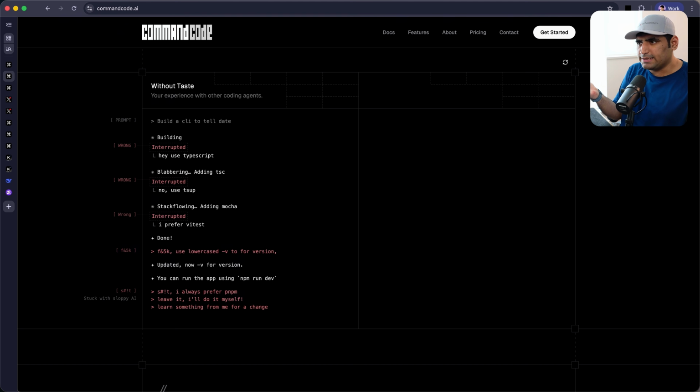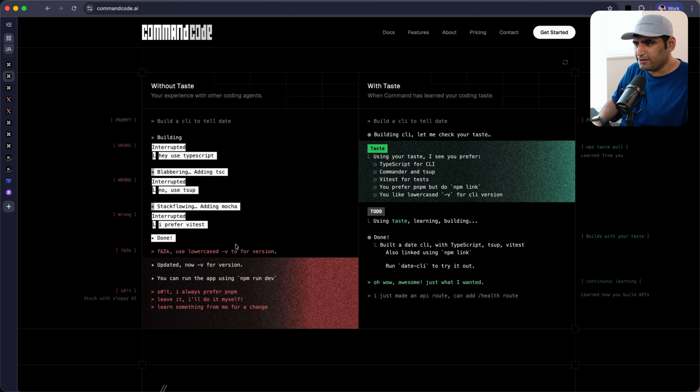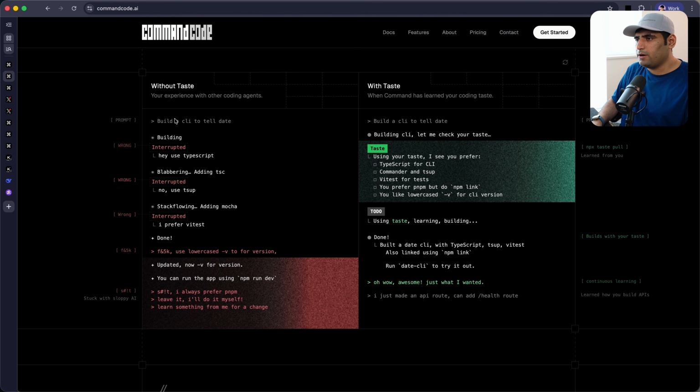And generally, this is what it looks like. When you're working without taste, you're mostly interrupting your coding sessions and asking for things that you want, like build me a CLI to do something, use TypeScript, and when you see your coding agent use TSC, if you're like me, you're like, no, I prefer using TSUP. Or if you're like me, you're using Vitest for testing, and this just continuously grows. On the other hand, if you're building this with CommandCode, Command will look at all of these as learnings. It will figure out that these are the things that you prefer. And the next time you build something like this, it would just know what it is to write code like you.